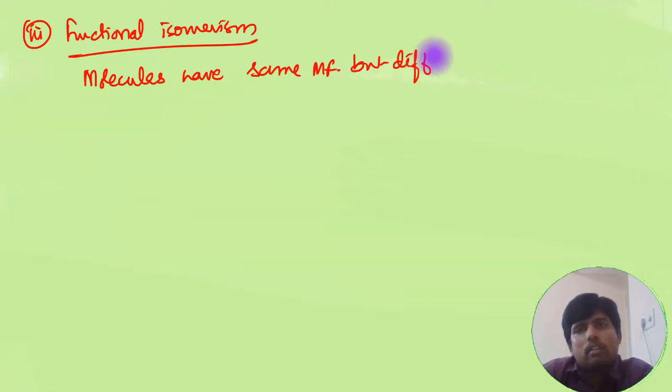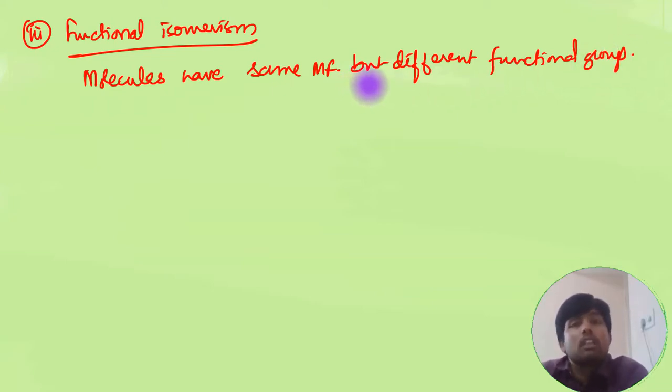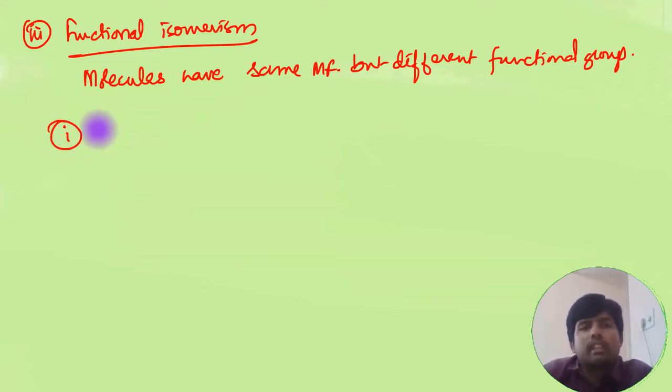So when molecules have the same molecular formula but different functional group, then it is functional group isomerism. For this there are several examples actually. First let me give you an example of alcohols and ethers.